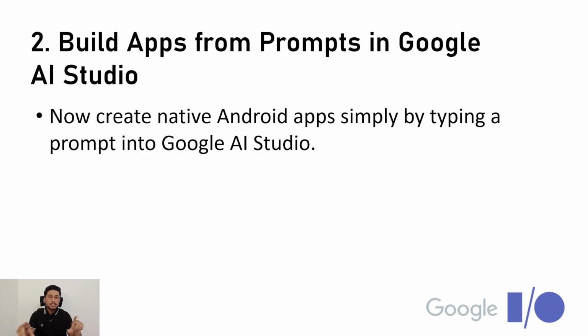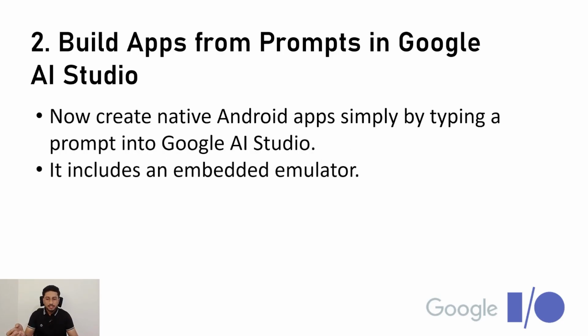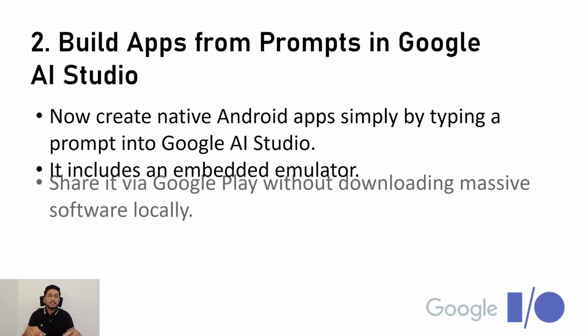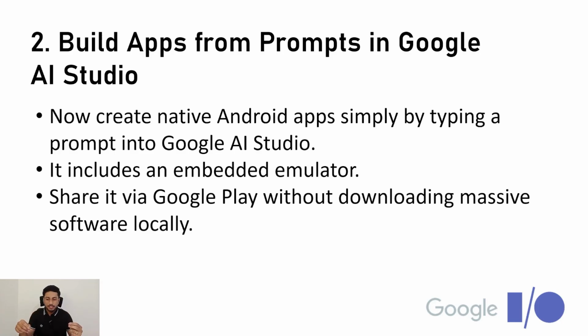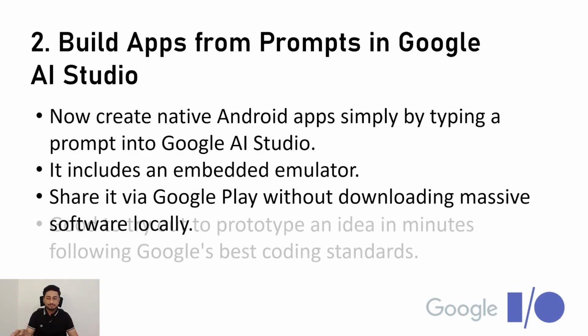Google has introduced this in Google AI Studio, where you can just type a prompt and select the build an Android app option, and it will automatically start building the application. It includes an embedded emulator as well, so you can test on the emulator from the web interface itself. You don't need to install any other software on your PC. You can give a prompt, develop your app, test it on the emulator in the web interface, and Google is also adding the ability to share it via Google Play seamlessly.